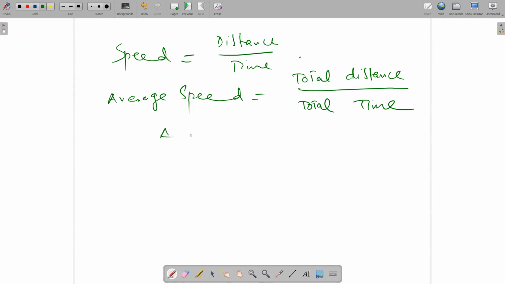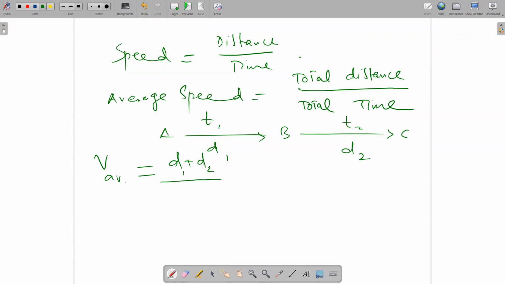If a body is moving from A to B and then B to C, it covers a distance D1 in time T1, and it covers a distance D2 from B to C in time T2. So I can write this formula: V average is equal to D1 plus D2 over T1 plus T2. Understand?